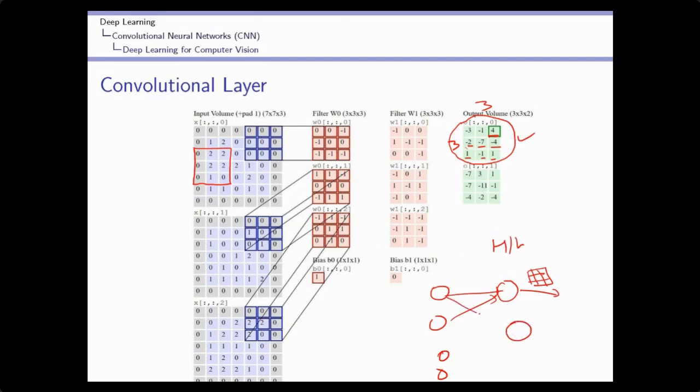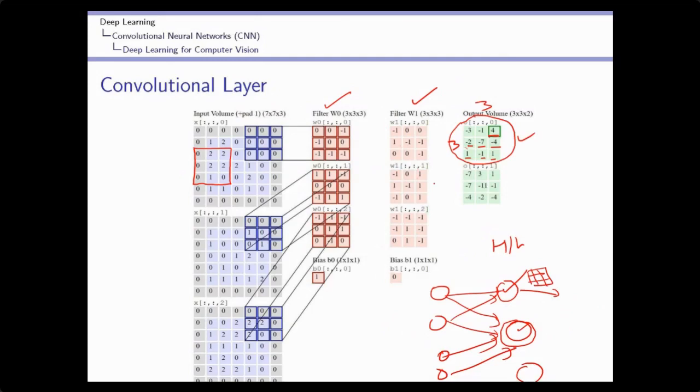Then we will perform the same operation for the second neuron. Now this second neuron will be represented by the second filter. So you will see here, the first filter represents the first neuron, and the second filter will represent the second neuron. If I use 3 neurons in the hidden layer, then I will use 3 filters.